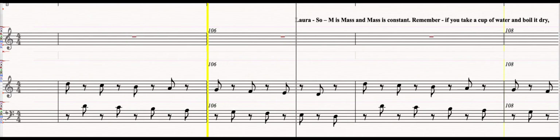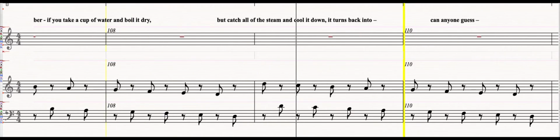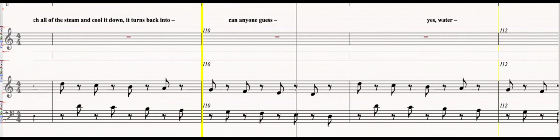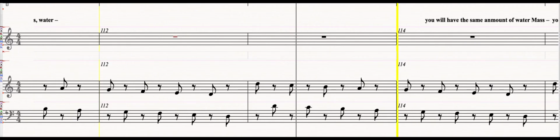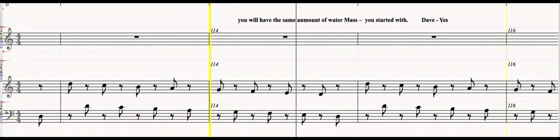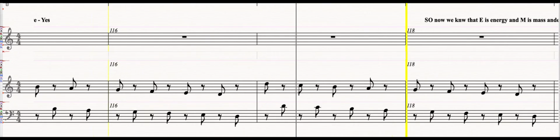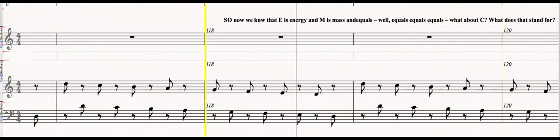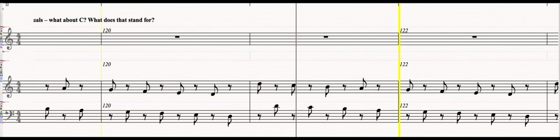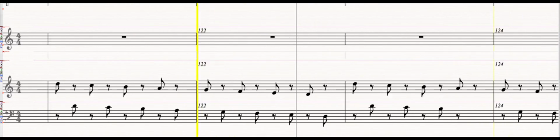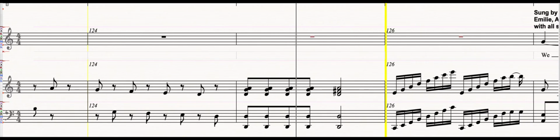So, M is mass and mass is constant. If you take a cup of water and boil it dry, but catch all of the steam and cool it down so it turns back into, can anyone guess? Yes, water. You will have the same amount of water or mass as you started with. Yes, so now we know E is energy, M is mass, and equals, well, equals. What about C? What does C stand for?